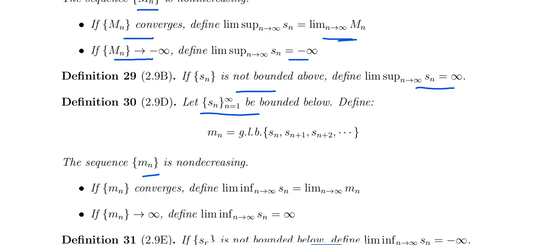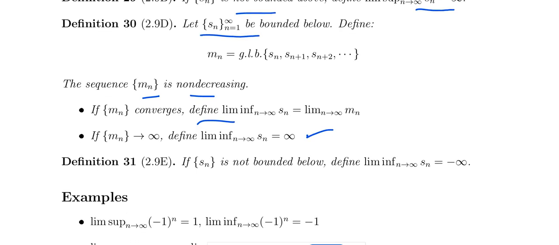And mn is a non-decreasing sequence, small mn being the greatest lower bound of the collection of Sn plus 1 and so on. If mn converges, then the limit infimum is equal to the limit of mn. If mn diverges to plus infinity, the limit infimum diverges to plus infinity.